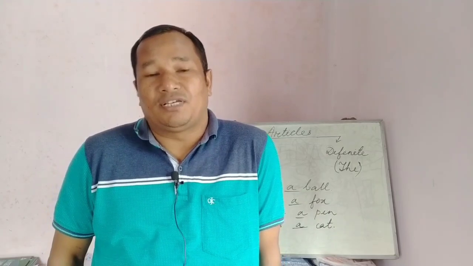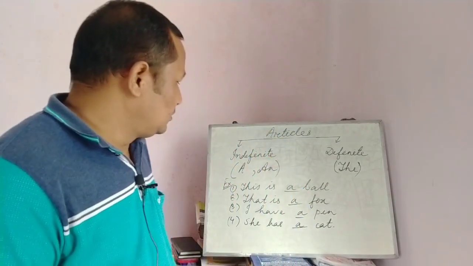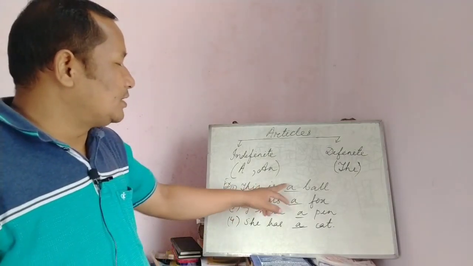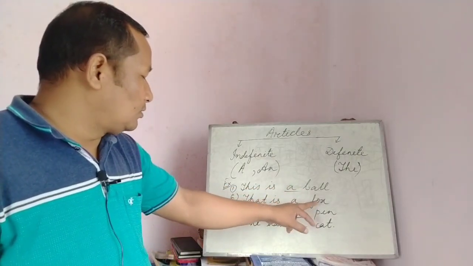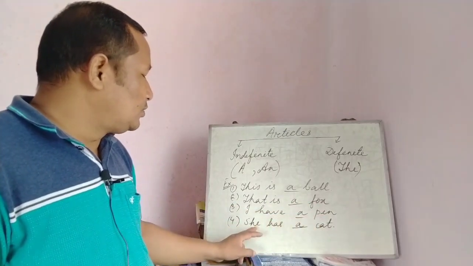In what sense do we actually use a or an? Specially, we use a or an before a singular noun. When the first letter of a noun is a consonant, we use the article a before it. For example, this is a ball, that is a fox, I have a pen, she has a cat.